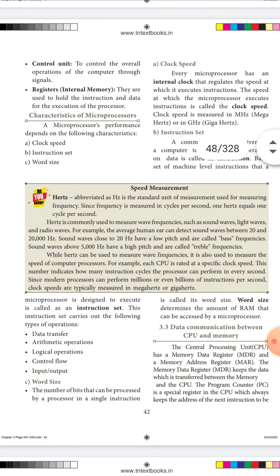Sound waves close to 20 hertz have low pitches. The sound will be very low pitch, called the bass frequency. Sound waves above 5,000 hertz are called high pitch. The sound will be very high, and that is called the treble frequencies.